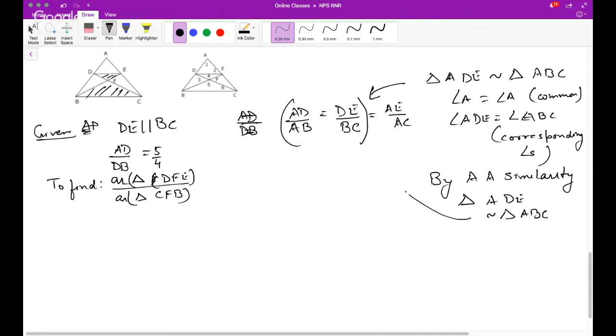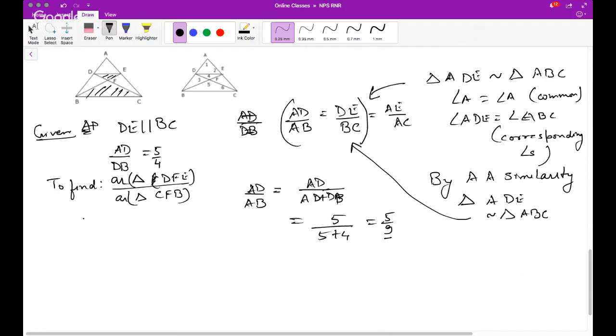So from here, the ratio of the corresponding sides will be equal. So AD by AB is equal to DE by BC. So what is AD by AB? AD by AB is nothing but AD by AD plus DB, which is 5 upon 5 plus 4, which is 5 upon 9.